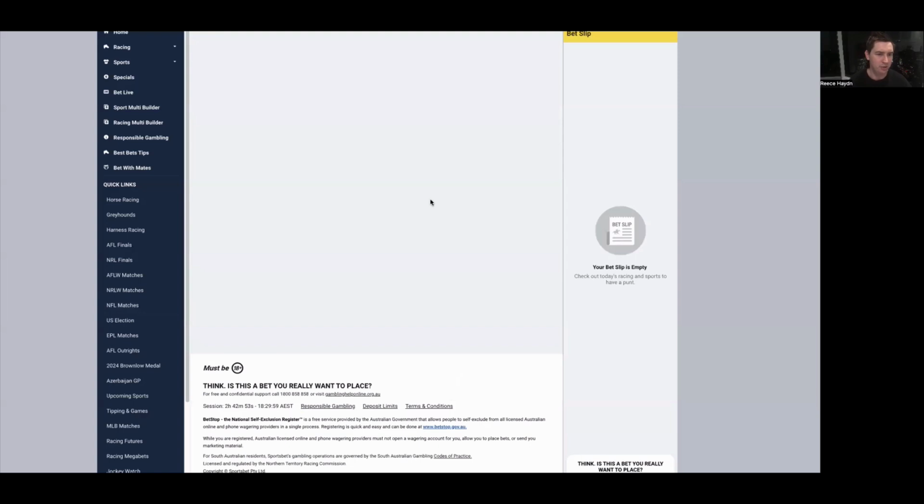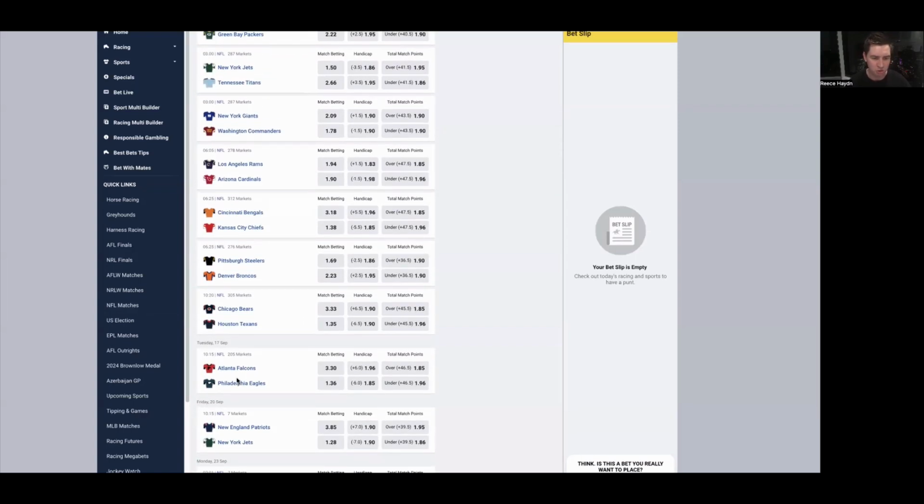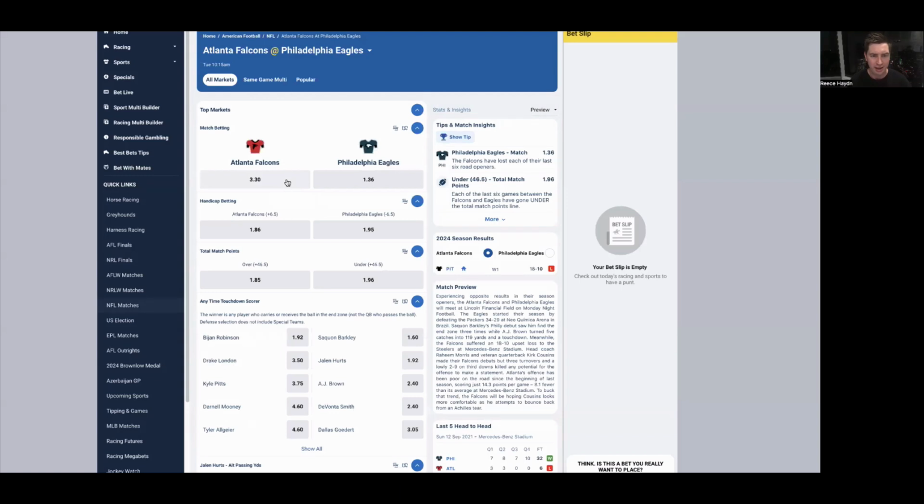And then the final game, so this is the Monday night game, so Tuesday here in Australia. Atlanta at Philadelphia. Philadelphia $1.36, minus 6.5 on the handicap, and total is 46.5 points. Atlanta were really poor at home in week 1 against Pittsburgh. You'll obviously get an indication on how Pittsburgh have performed in their game against Denver.